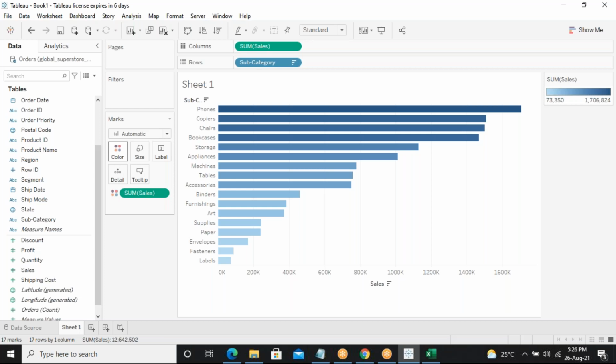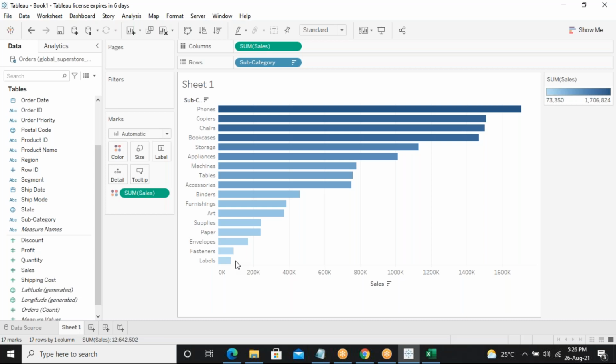I'm getting a gradient color, which is called continuous, light blue, dark blue like that. If I take anything from measures and drop it into colors, I get the continuous part, which is the gradient color, from top sales to less sales, in continuous color.